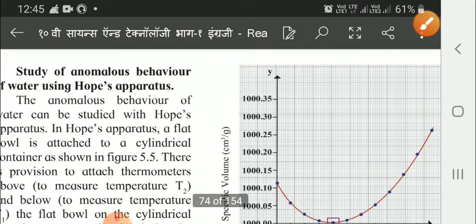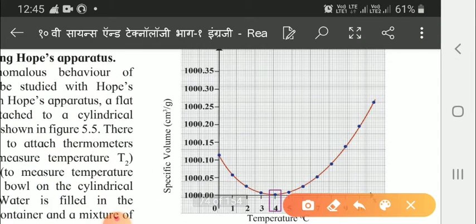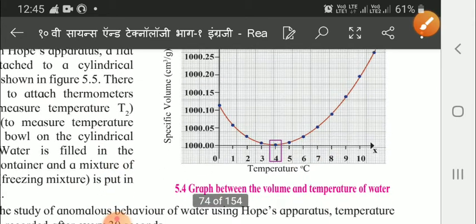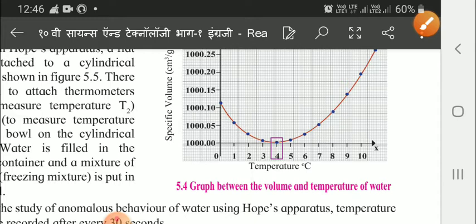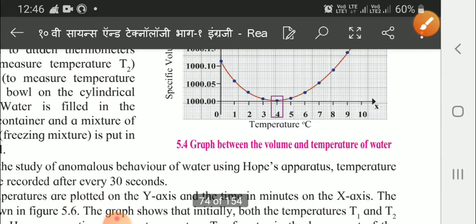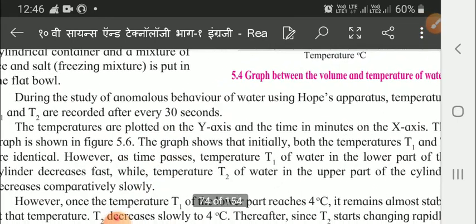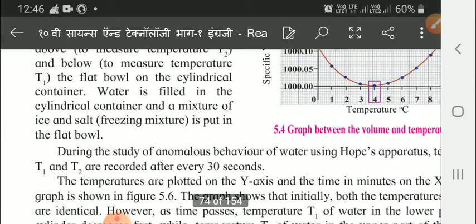Here is the graph. You can see. This is the graph. This is between volume and temperature of water. So we will see now the study of anomalous behavior of water using the Hope's apparatus.